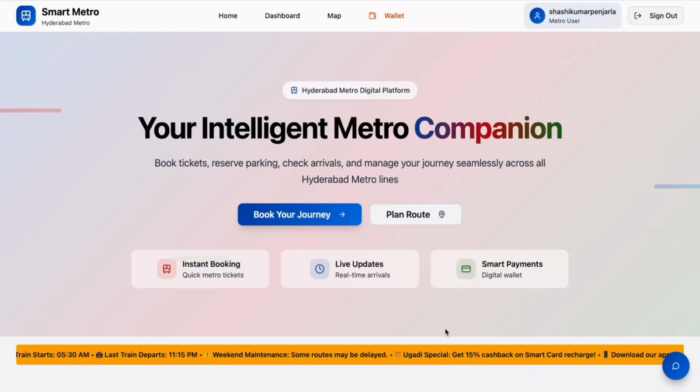We have chosen a problem statement of open innovation. We have developed a solution for urban transportation, especially for the metro travelers.